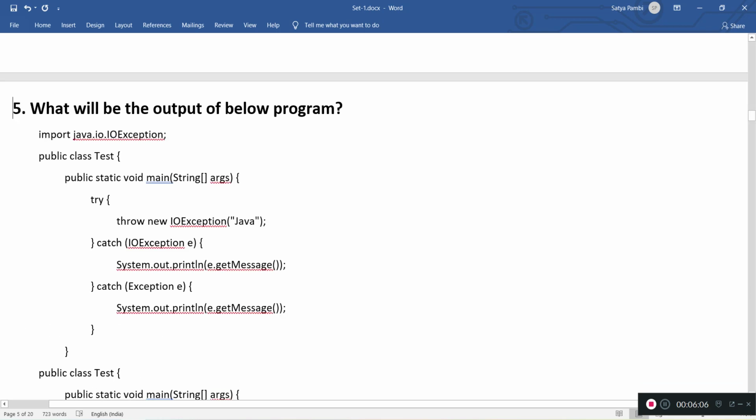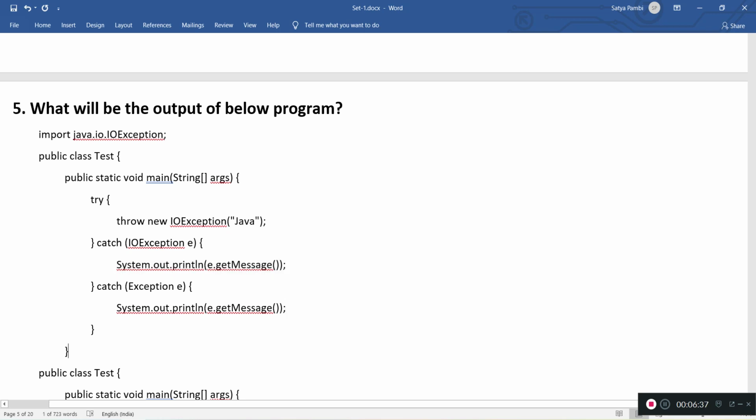Then, what will be the output of the below program? Here, there is a main method, and inside main we have a try-catch block. One try block and multiple catch blocks. This is perfectly valid; we can write multiple catch blocks. But let me see. I am throwing an IO exception here. For the IO exception, the order is also good. First, it's the more specific exception catch block. So it goes here, and it will print.